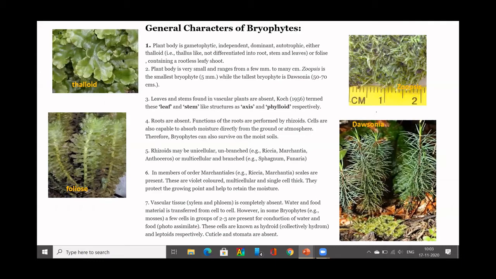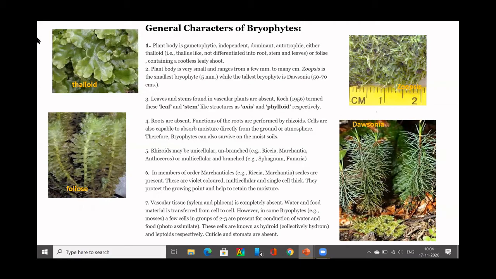So these are the primitive stages of xylem and phloem. The xylem and phloem would have evolved only from hydroid and leptoid. So you can see some cells whose function is to conduct water and food. They are very, very primitive, very simple in structure.